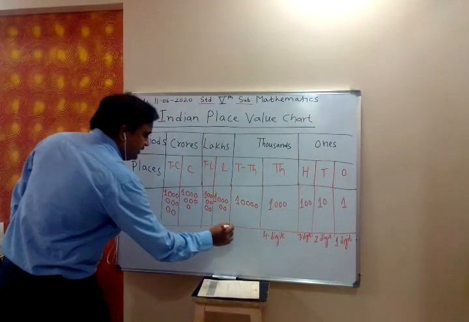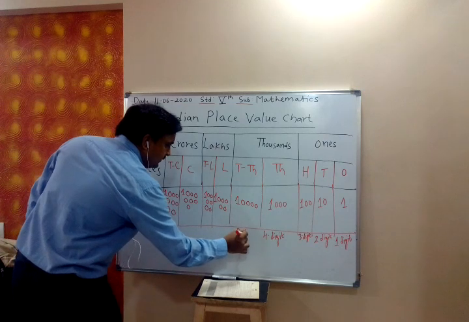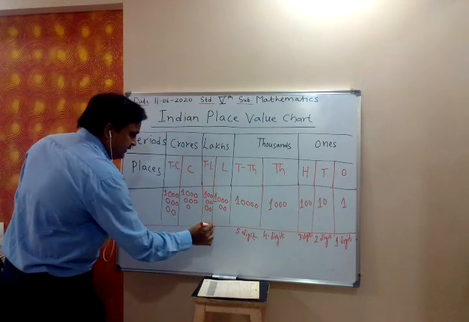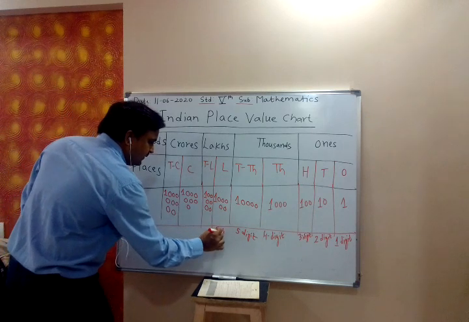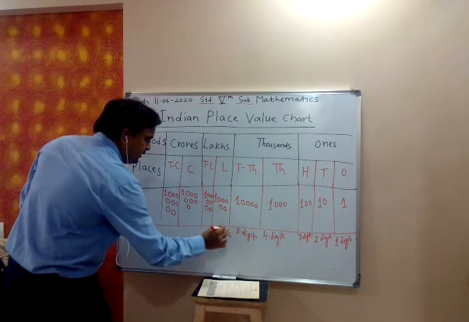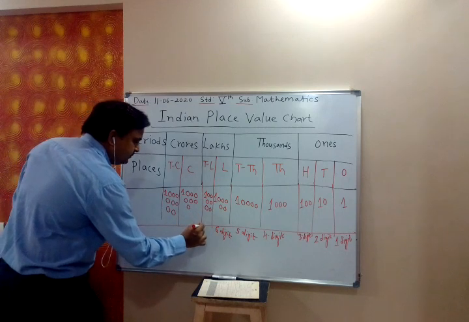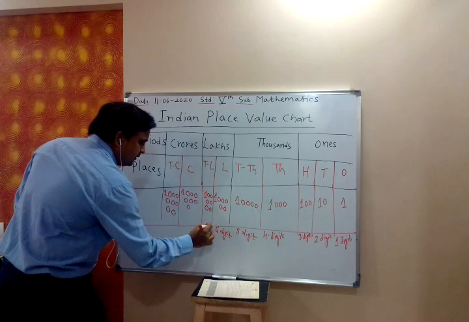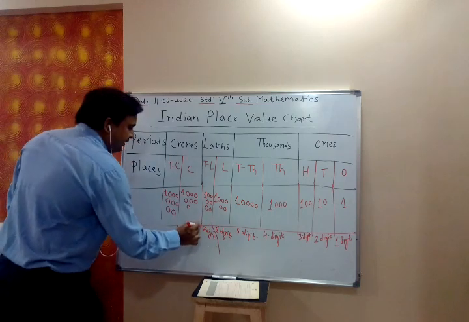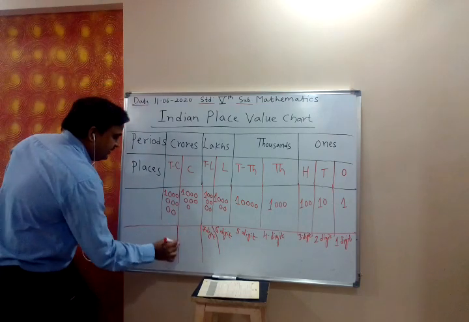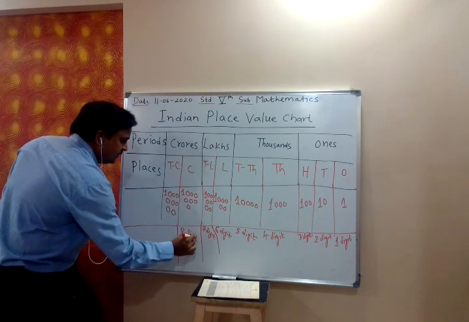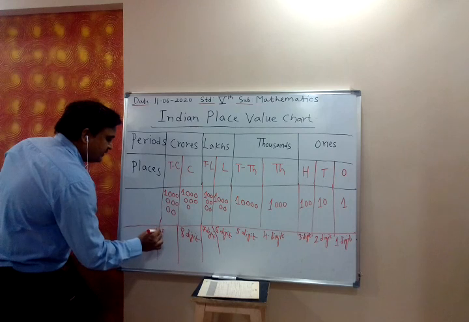Then 10,000 is five digit. This is six digit. This is seven digit. Now this is eight digit. And this is nine digits.